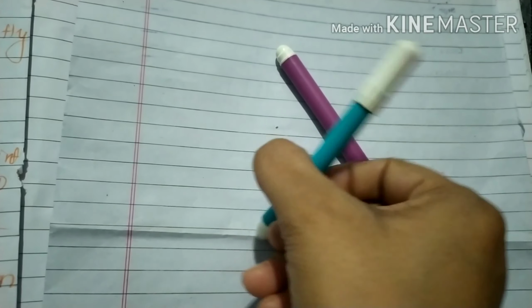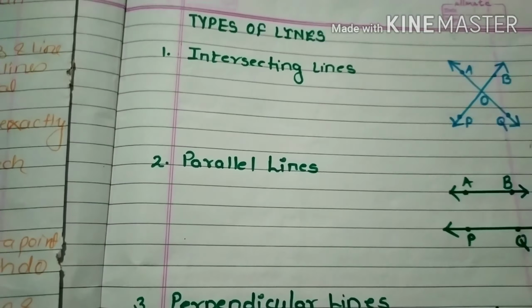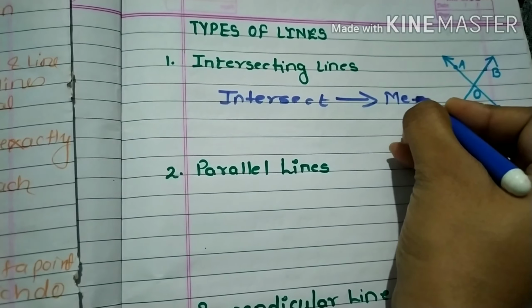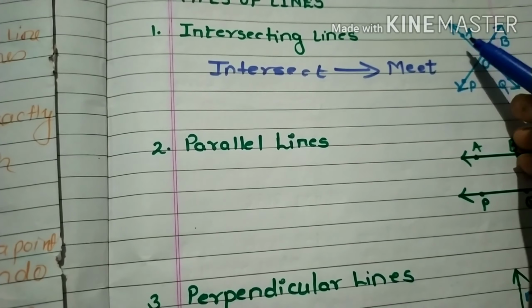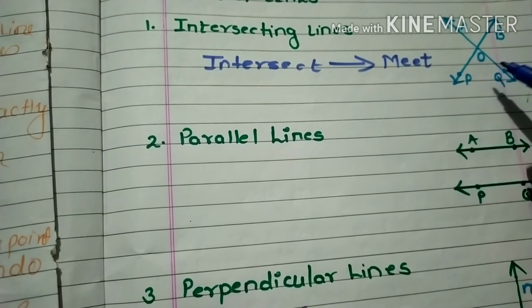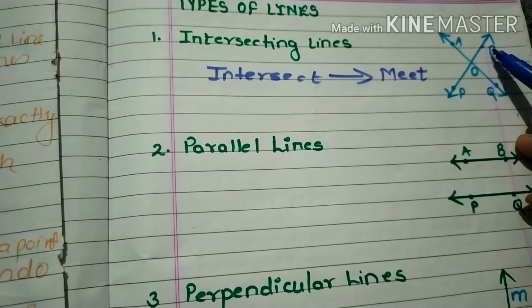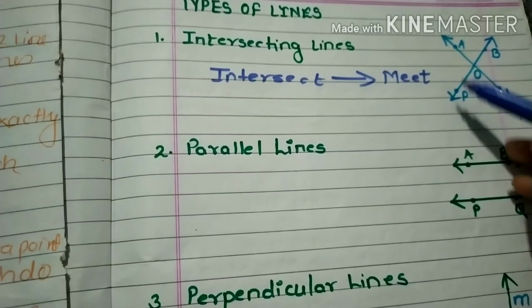Okay. Now let us see the exact meaning. See here. What does intersect actually mean? It just means meet. You can see here, if we have two lines, line AQ and line PB, they are called intersecting lines.